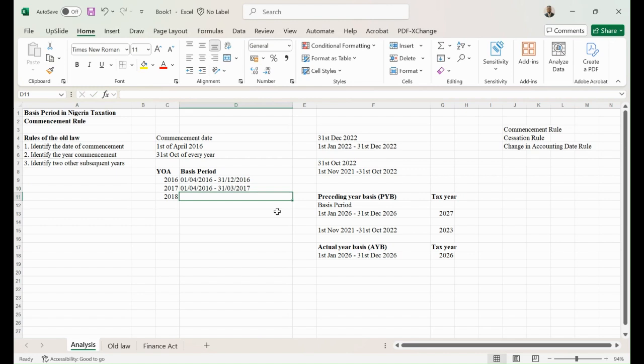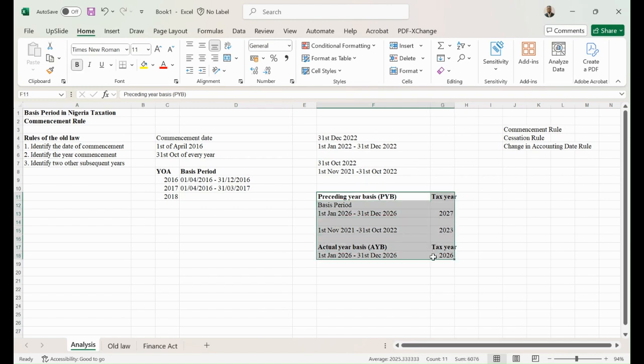Nothing must change this rule, right? It's a rule that you typically follow from the date of commencement, that's for the second year of assessment, up to a period after 12 months. Then the third year is going to be assessed on a preceding year basis. And when you are assessing a company on a preceding year basis, you need to consider the financial year end, just like we've done when we are preparing this year.